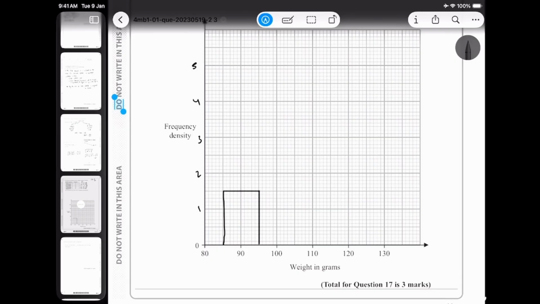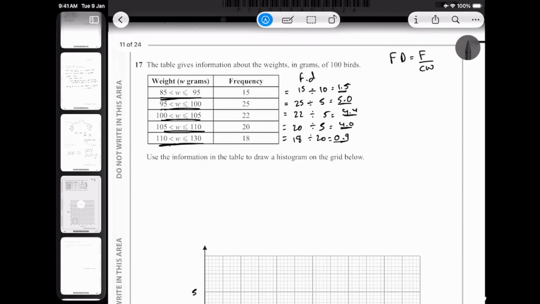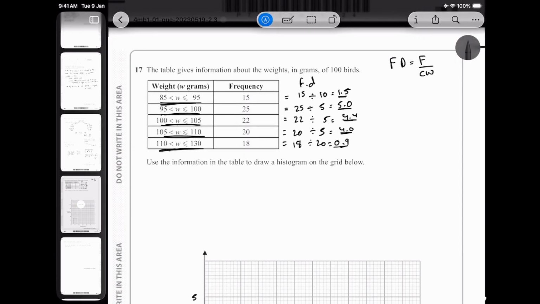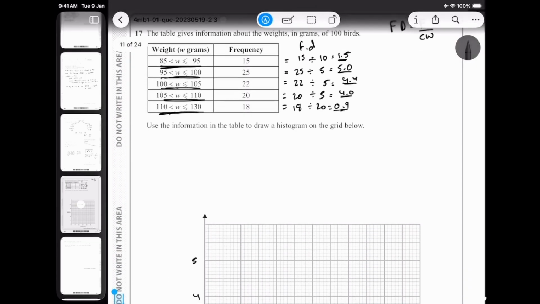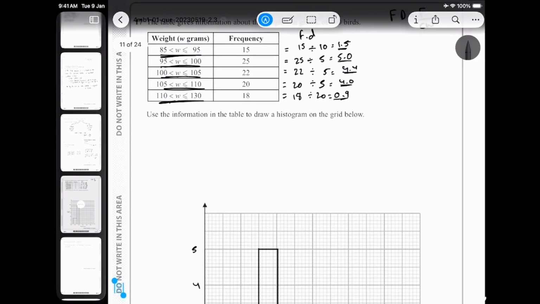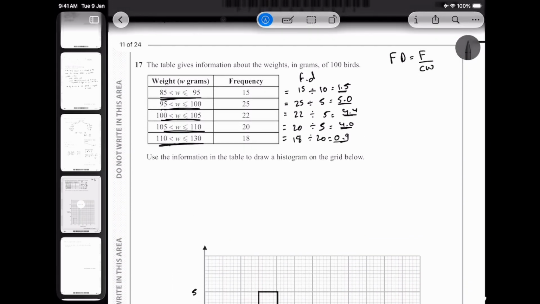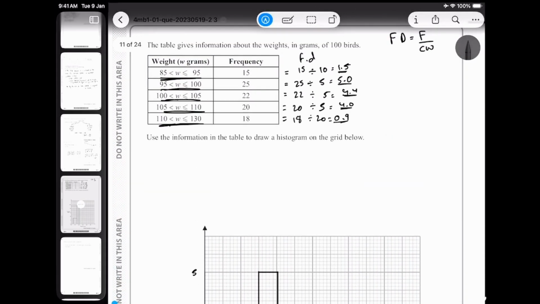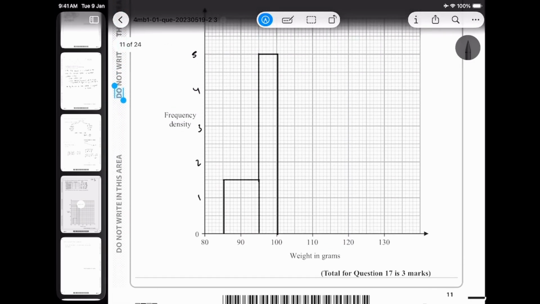And then we make this connection. Now what is the next thing? Next is 5.0 from 95 to 100. So 95 to 100, I know this is 5.0, and we make this line as well. Now the next is 4.4, and the range is 100 to 105. 4.4 in this case is over here, from 100 to 105.